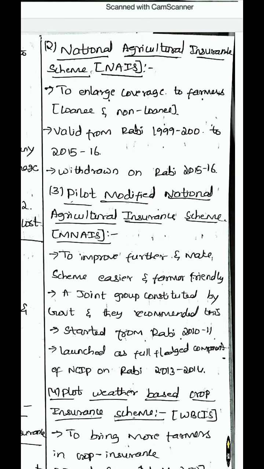The next is the Pilot Modified National Agricultural Insurance Scheme, MNAIS. This scheme was introduced to improve the previous scheme further, to make it easier for the farmers to understand and to make it farmer friendly. A joint group constituted by the government recommended this scheme. It started in 2010-2011 and was launched as a full-fledged component of NCIP in 2013-2014.